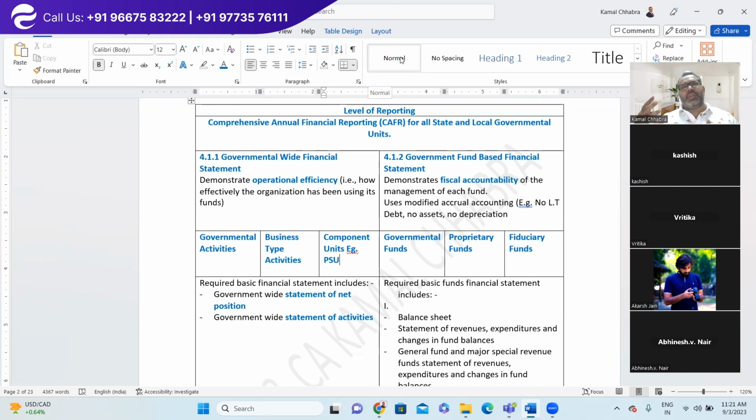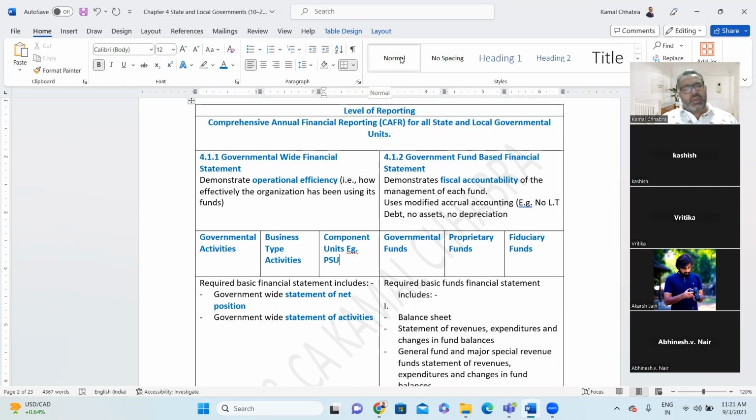In the same way, in the government-wide financial statement, there are certain areas where government might be making money, but there are certain areas where, for the development and growth of the nation, they want to invest. Right? Yes, sir. Got it.